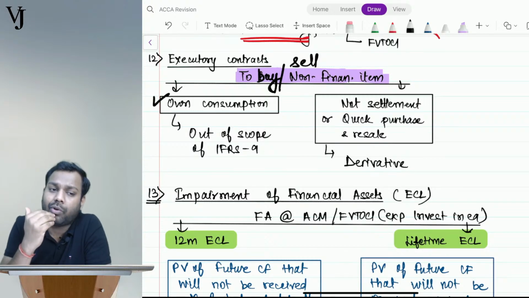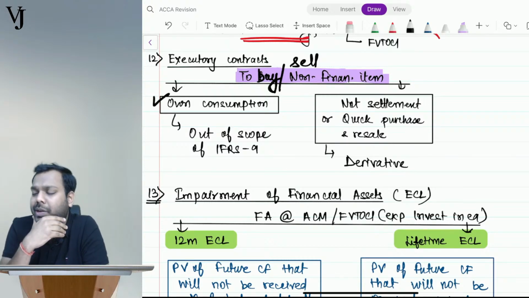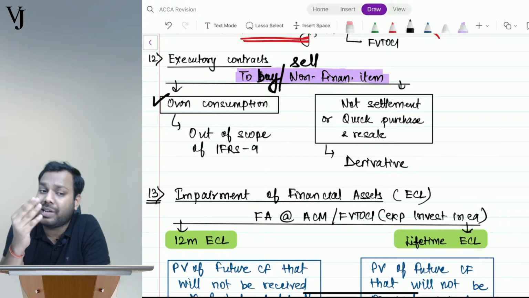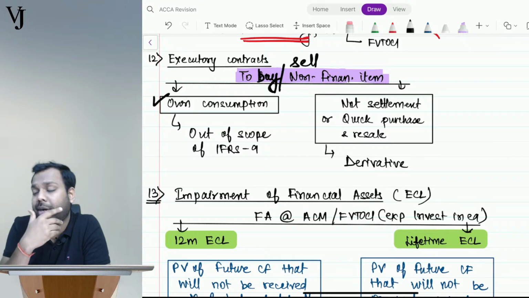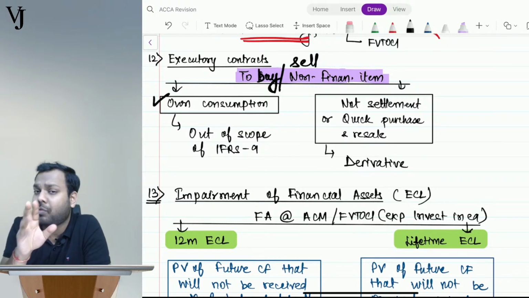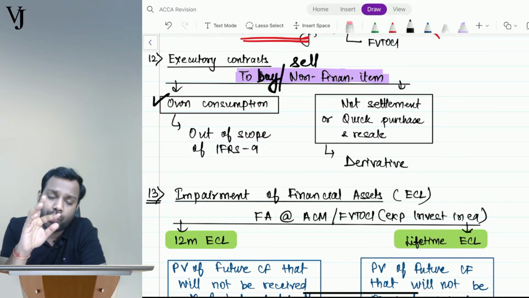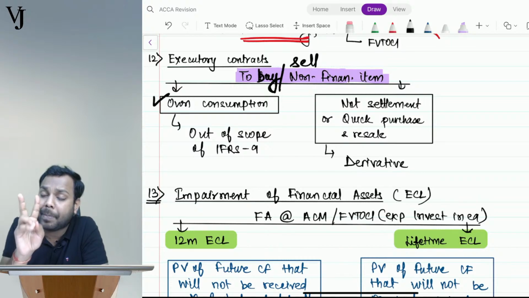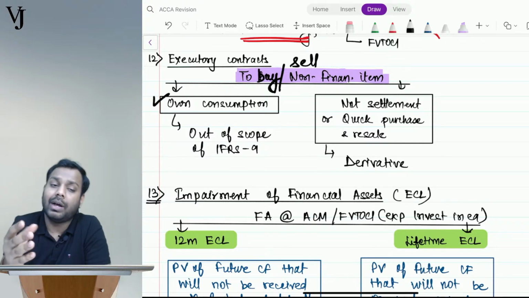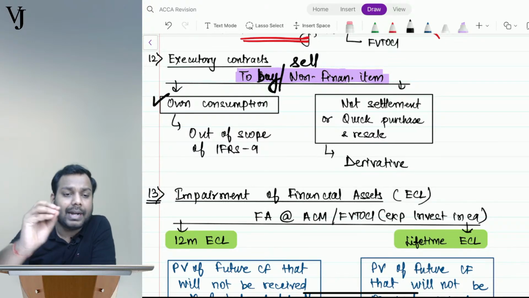Let's suppose I have contracted with Aditya that I will purchase 100 leaves of paper at the rate of rupees 10 after 3 months. After 3 months, I can do physical settlement, or I can do net settlement. If I do net settlement, the rate then becomes, let's suppose, 12. The contract was 100 pieces of paper at 10 rupees, and the price is 12 now. So 12 minus 10 is 2 rupees per paper, my profit. The number of papers was 100, so 2 multiplied by 100 is 200. I'll take 200 from him.